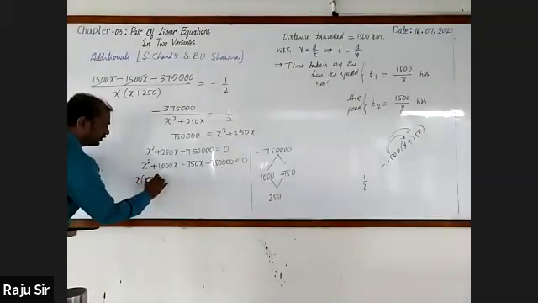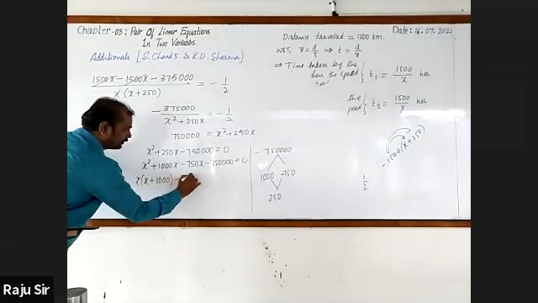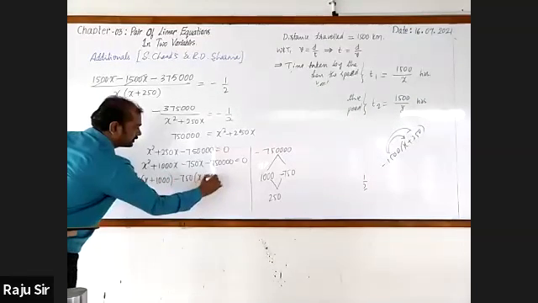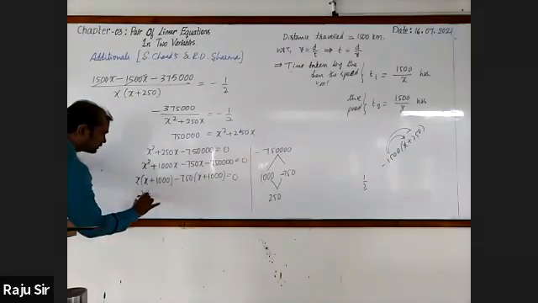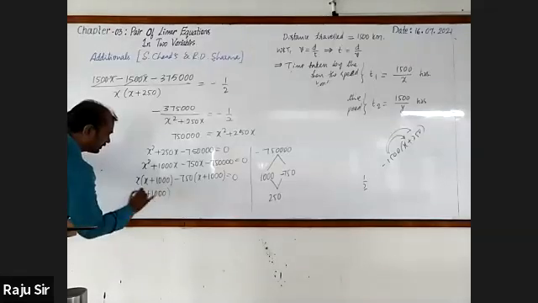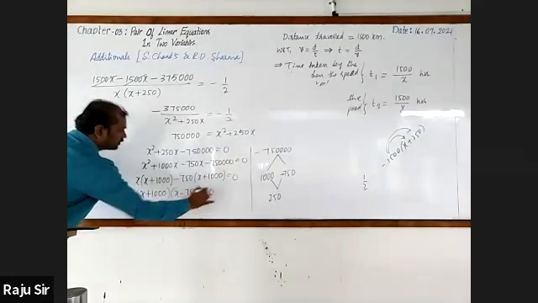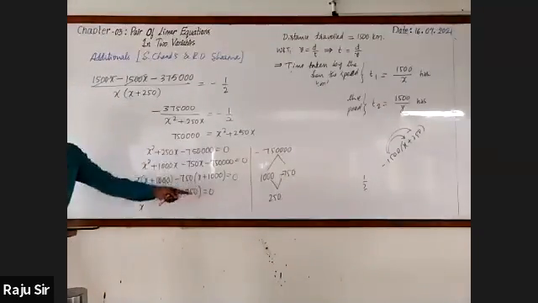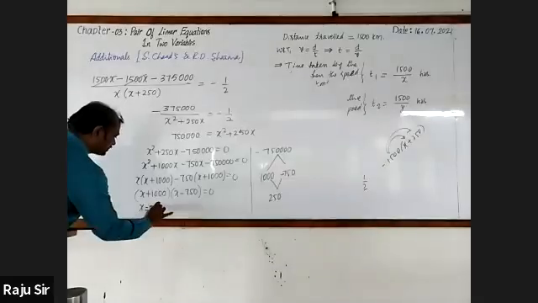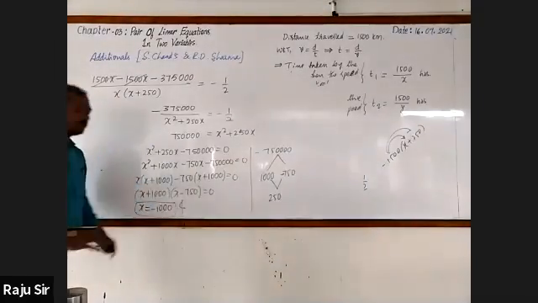It is x into x plus 1,000 minus 750 into x plus 1,000 is equal to 0. Then x plus 1,000 is common factor. Remaining x minus 750 is equal to 0. Then x plus 1,000 equal to 0, x is equal to minus 1,000. And x minus 750 equal to 0.